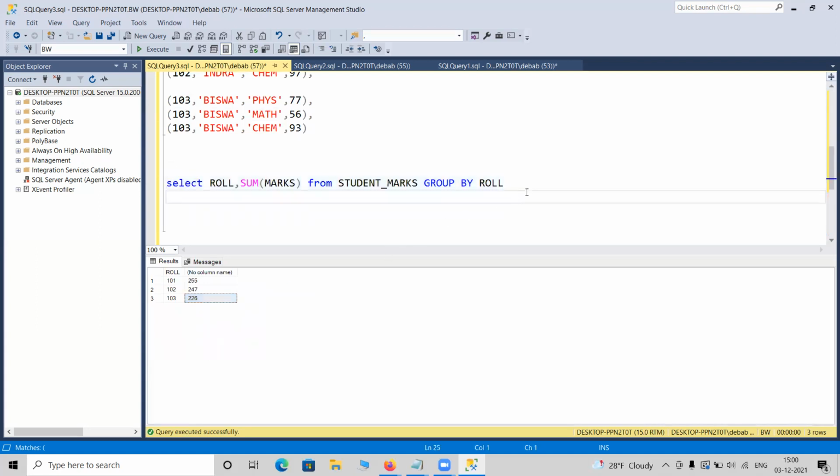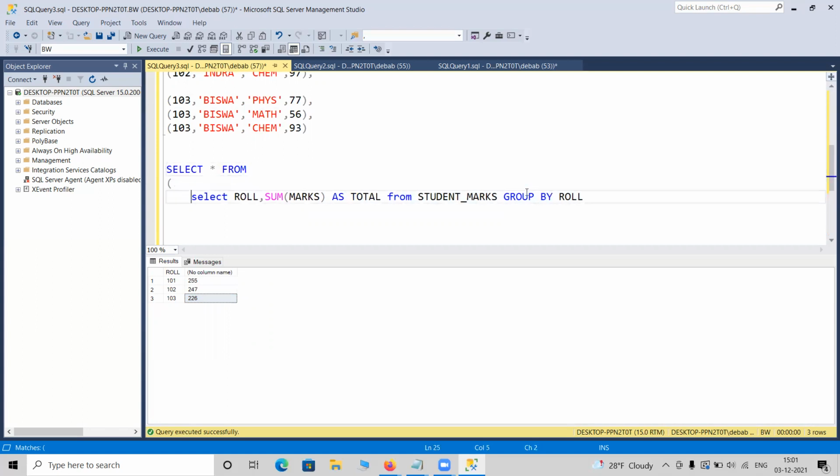If I want to do further calculation, I can name it as total and take it as a new table. Select star from it, and as per the total, you can calculate how many of them will be selected and how many will not be selected.